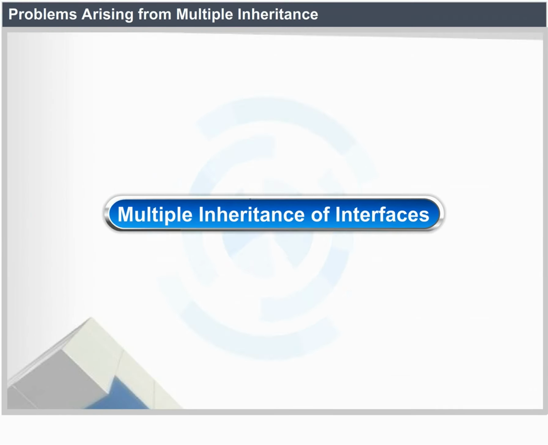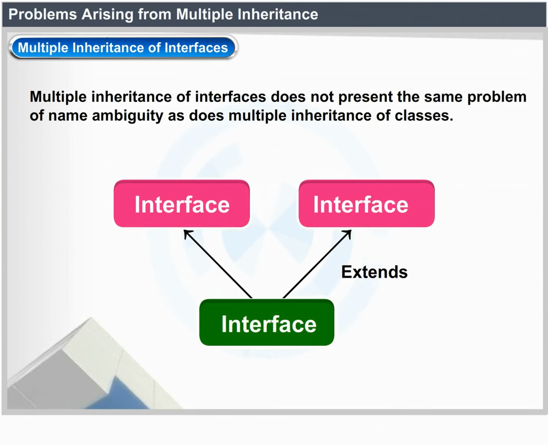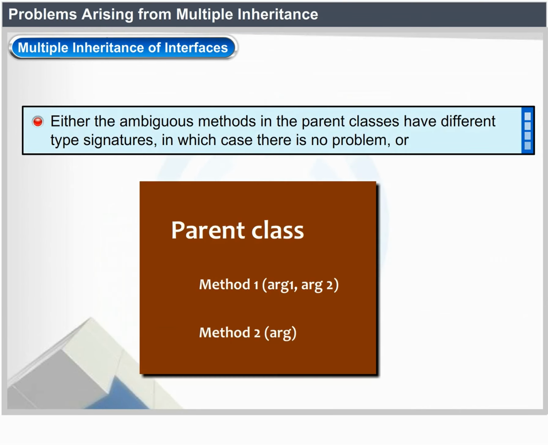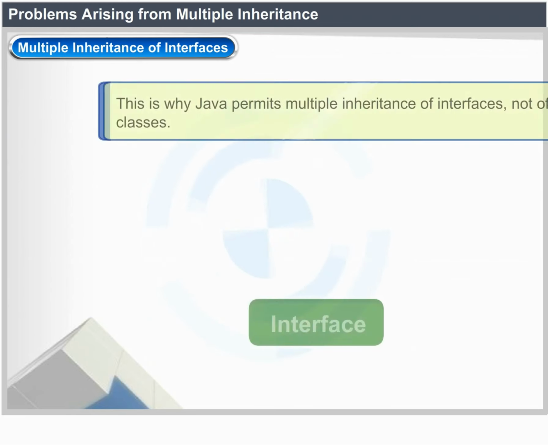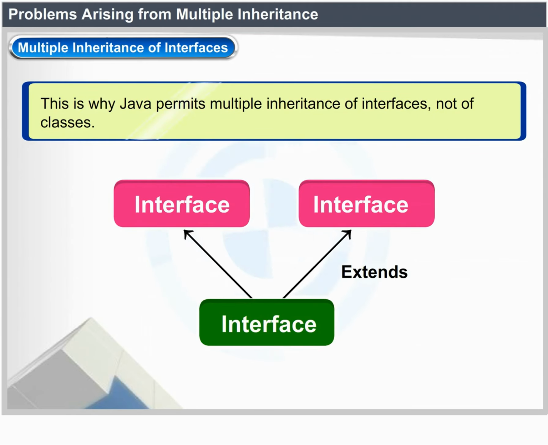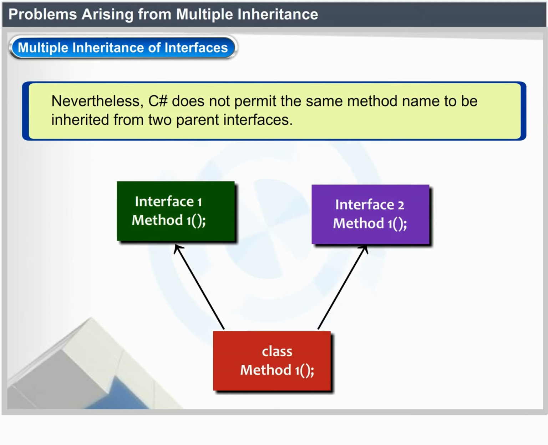Multiple inheritance of interfaces. Multiple inheritance of interfaces does not present the same problem of name ambiguity as multiple inheritance of classes. Either the ambiguous methods in the parent classes have different type signatures, in which case there is no problem, or the ambiguous methods in the parent classes have the same signature. Still there is no problem, since what is inherited is only a specification, not an implementation. This is why Java permits multiple inheritance of interfaces, not of classes. Nevertheless, C# does not permit the same method name to be inherited from two parent interfaces.